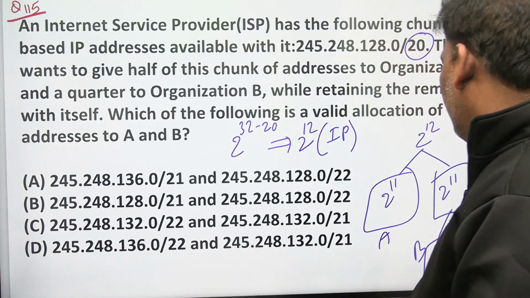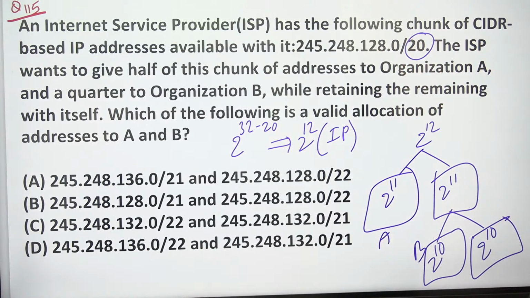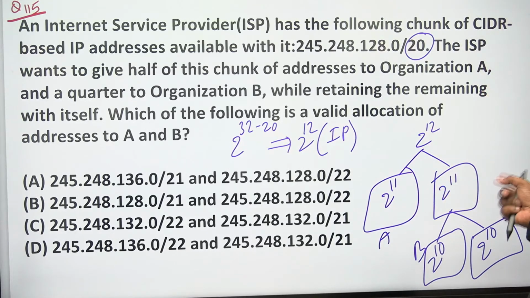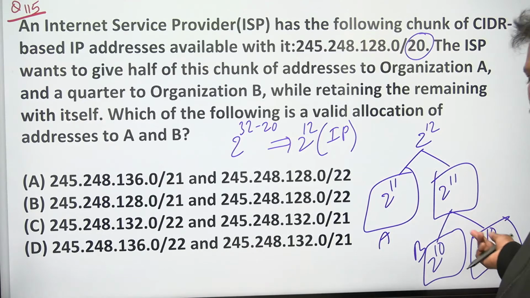Please be careful. If you observe clearly, the 2 power 12 IPs you have to divide into first 2 parts. One part is given to A. Another part again gets divided into 2 parts. One part will be given to B, and the other is the left out part. That is the final description. Out of 2 power 12, 2 power 11 for A, and the remaining 2 power 11 once again in 2 parts, for B and remaining.